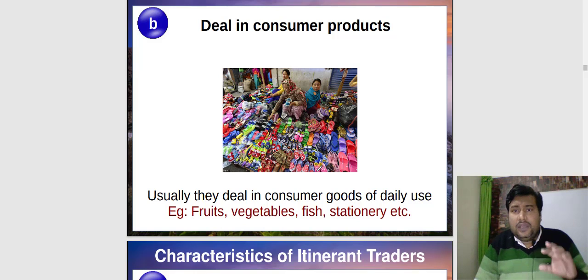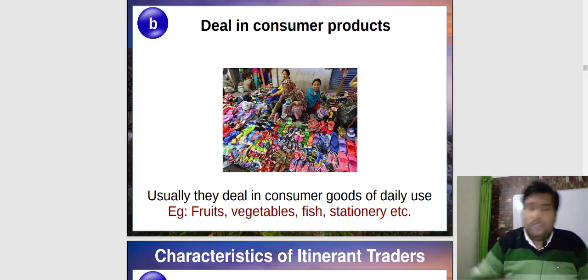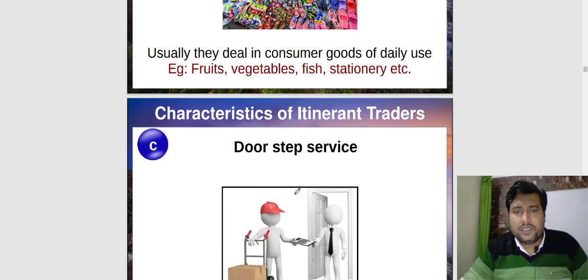Basically, the itinerants are dealing in fruits, vegetables, fish, food items. Sometimes the itinerant traders deliver the goods from door to door also. So they are dealing basically in consumer products, daily use products.